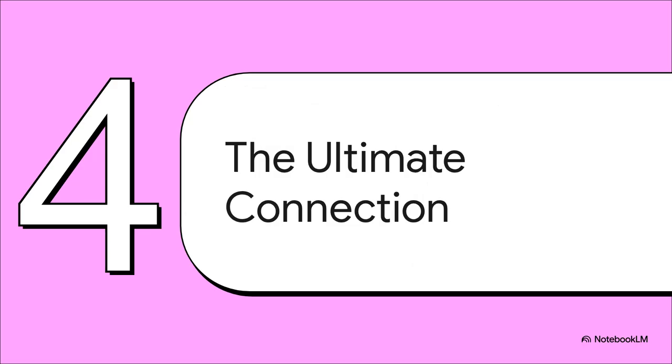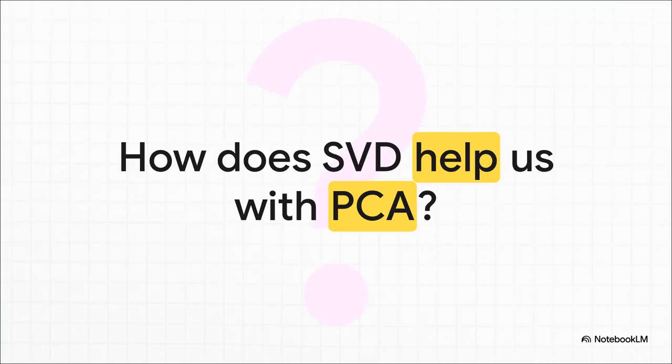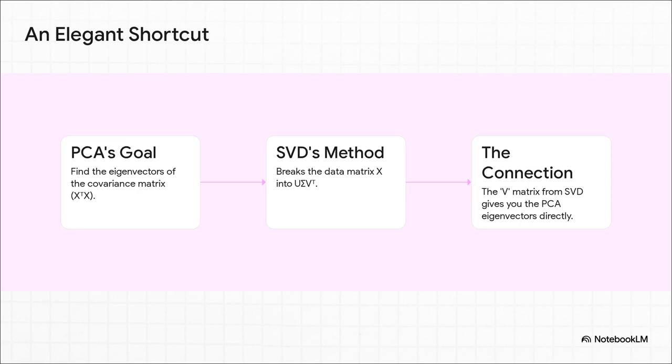So we have this beautiful, super general theory of SVD, but what in the world does this have to do with our original problem? Well, let's bring it all together and reveal the ultimate connection between SVD and PCA. Okay, so let's remember our goal with PCA, right? We needed to solve that tricky eigenvalue problem just to find the principal components from the covariance matrix. And that can be super expensive to compute, especially if you have a massive data set. So the question is, can SVD give us a shortcut? The answer is a spectacular yes. This is the elegant connection we've been building up to.